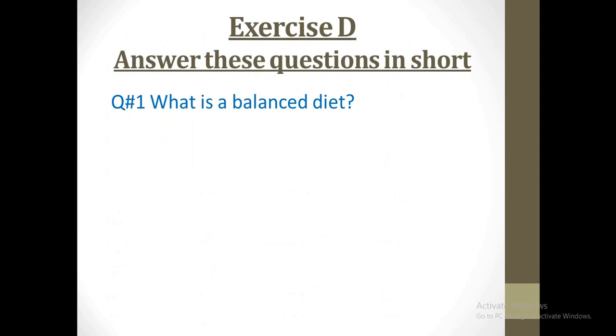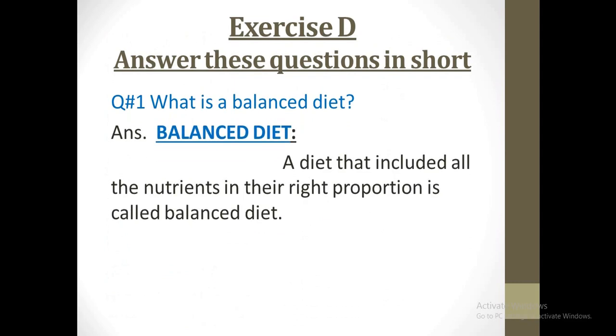Question number 1 of exercise D is, what is a balanced diet? Now you are going to place a heading of balanced diet, and then the definition of balanced diet is a diet that includes all the nutrients in their right proportion is called balanced diet.